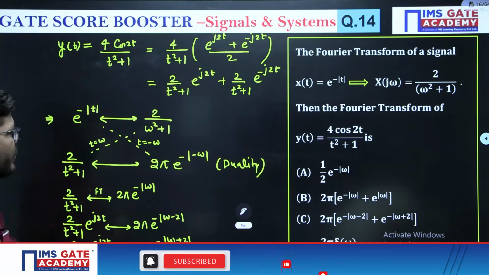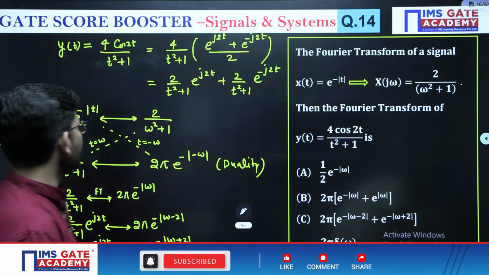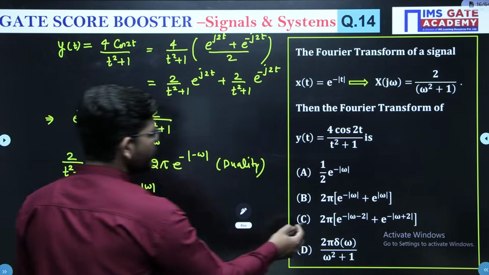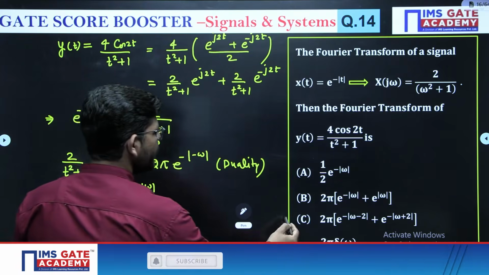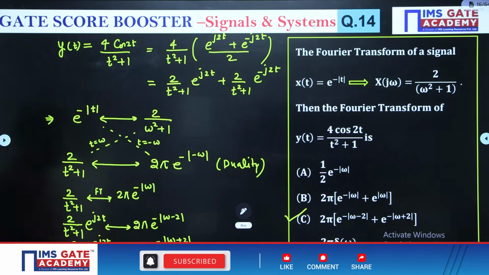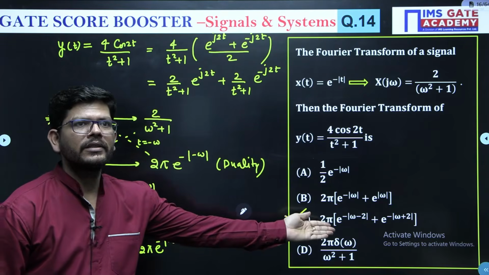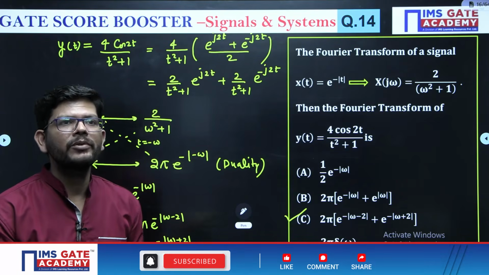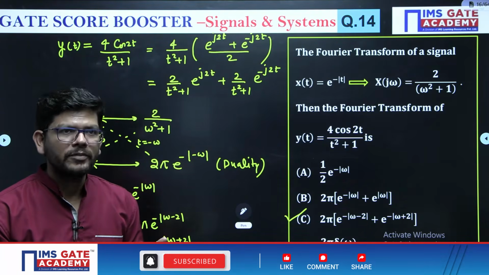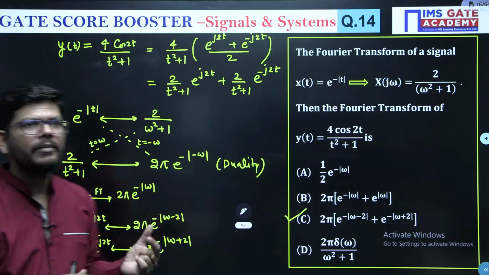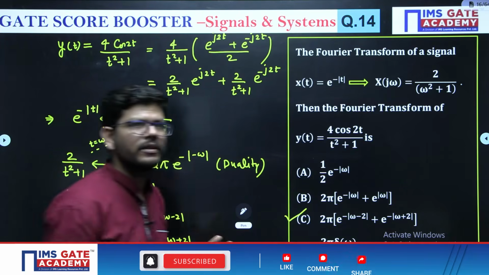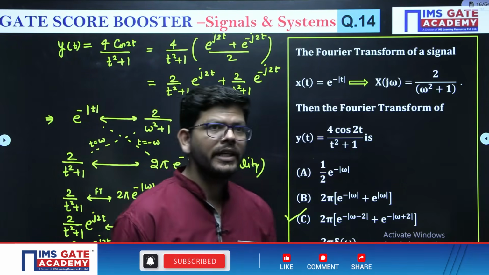Now we have to add them. So if you are going to add them, what are you going to get? Tell me guys, if you are going to add them, what will be the answer? Final answer will be this one, right? Just add them together, 2 pi will be common and this is going to be the answer, right? So remember one fact, that wherever you have seen sine, cosine, you have to replace them with their exponential formula, right? Remembering this, you can easily solve this question. I hope it is clear, okay? Now see the next question.